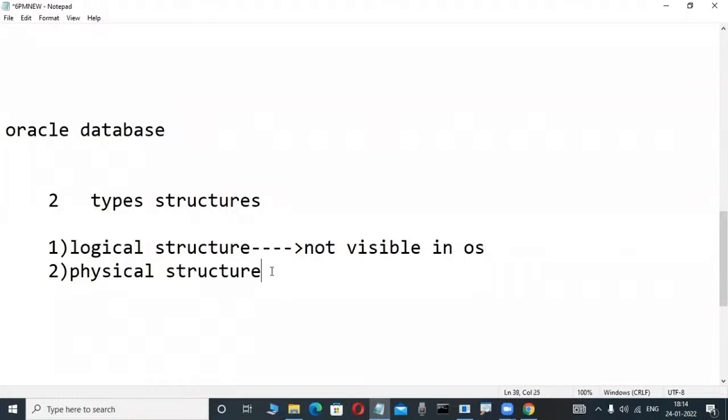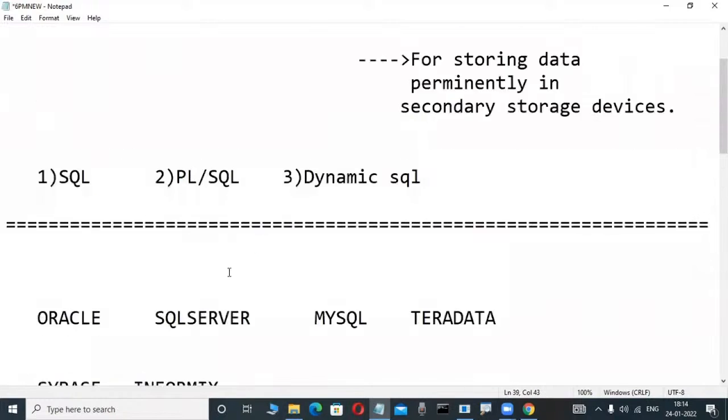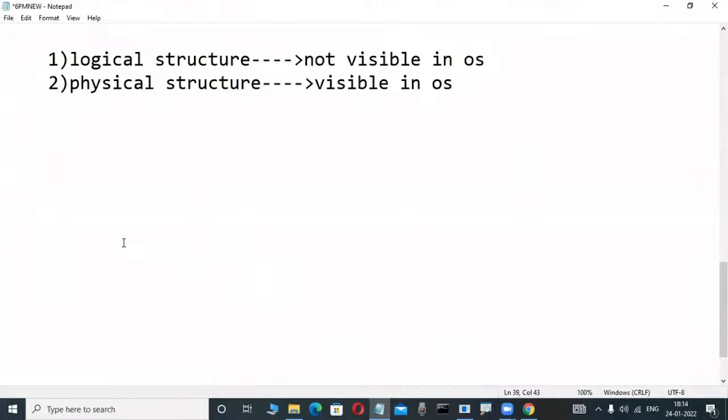Visible in the OS, in the operating system, is called a logical structure. A physical structure means whenever we are installing software like Oracle, SQL Server, DB2, three physical files are created automatically. I am telling you in the previous classes. That's why a structure which is visible in the operating system is also called a physical structure. These are all things from the previous class. Don't worry. Now observe it here.